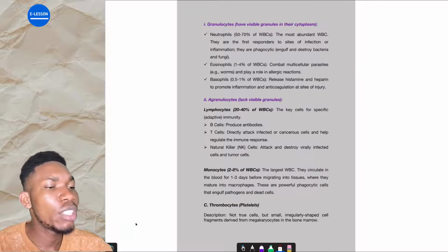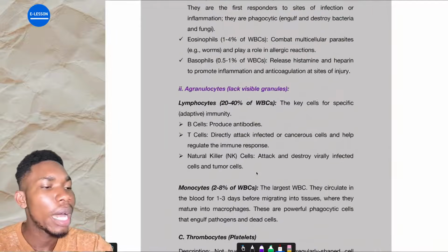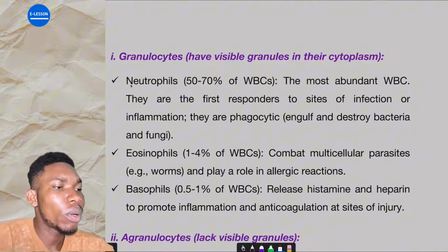They are divided into two main types. We have the granulocytes, the ones that look like granules, and then we have the what, my dear students? The agranulocytes. We have the what?